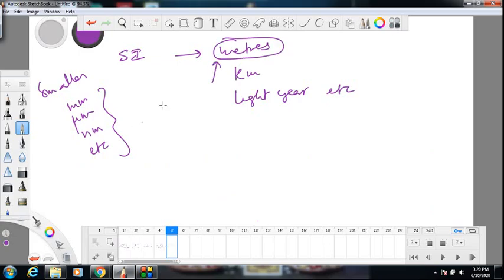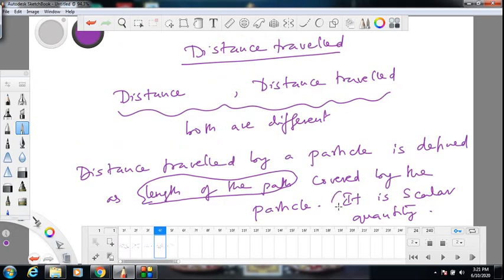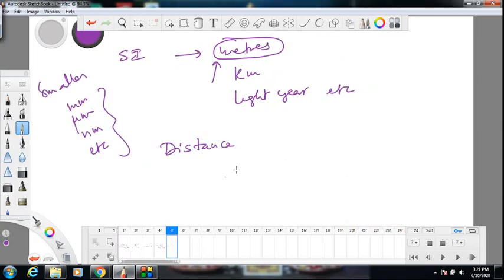It's a scalar quantity. That means if you want to add two distances traveled, there is no point in discussing the direction here. You just take those two lengths and add them up to get the total length. Now, why am I stressing this point? One, distance traveled is a scalar quantity. This is a very important thing. I'll tell you why this point is important.